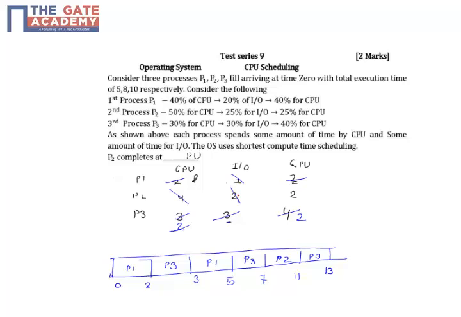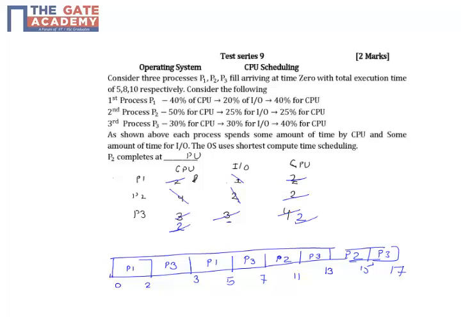So P2 and P3 are both available with CPU time remaining 2 and 2. So again P2 will be given the CPU first up to 15, and after that P3 will be given the CPU up to 17, and at the end both will be ended.